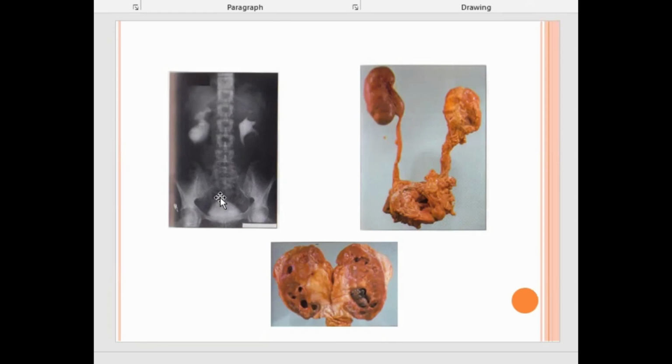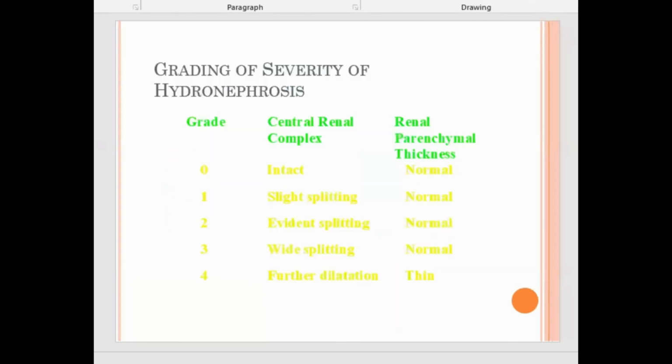Okay, now grading depends upon whether the renal parenchyma and renal complex are intact or not. Okay, so depending upon the central renal complex, that is the pelvic calyceal system. Okay, so grade 0 it is intact, so it is very mild hydronephrosis just diagnosed. There is slight splitting of the renal complex, then there is grade 1, splitting is quite evident, grade 2, there is wide splitting, grade 3, and there is remarkable dilatation with thinning of the renal parenchyma, then grade 4. Once the renal parenchyma is involved, it is grade 4.